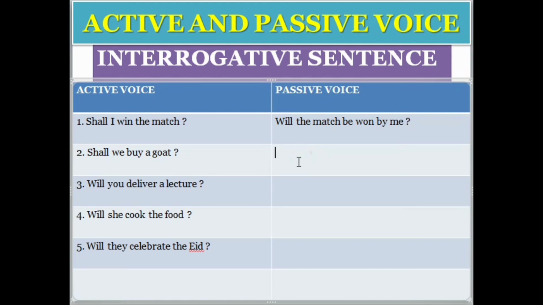Okay, the second sentence, shall we buy a goat? So a goat, first the helping verb will: Will a goat be bought? The third form of buy is bought, and we is the subject, so here it will become the object. Will a goat be bought by? The by phrase we must use in every sentence while changing into passive voice. Will a goat be bought by others? Clear? Because we will be changed into the objective pronoun, as we will be changed to others.